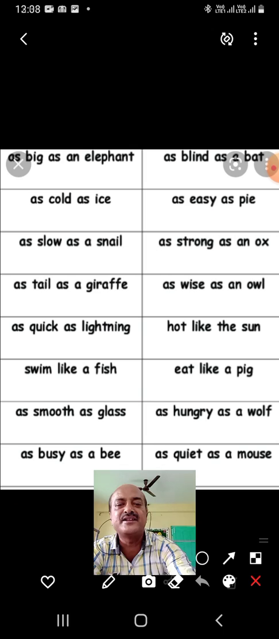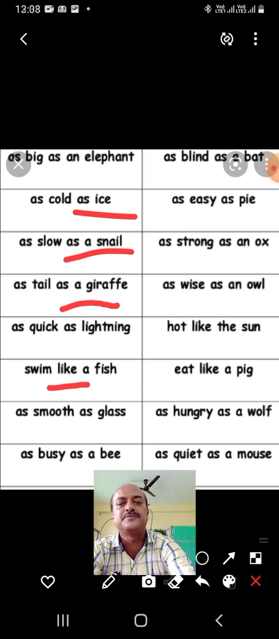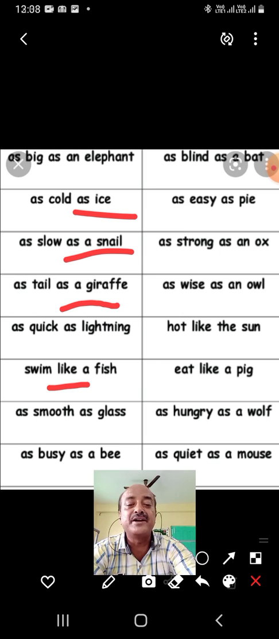So here you can see as, now like. So when we see anybody swimming very nicely, we say he swims like a fish. Or we give another example, to drink like a fish. Because fishes are always in the water, so we say he drinks like a fish. As smooth as glass. As busy as a bee. As easy as pie. As blind as a bat.